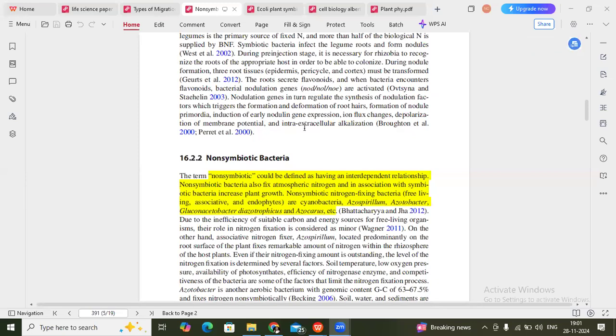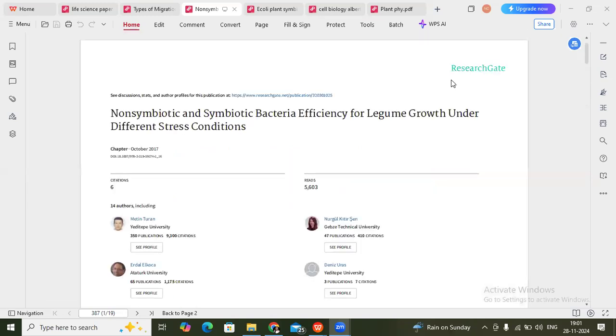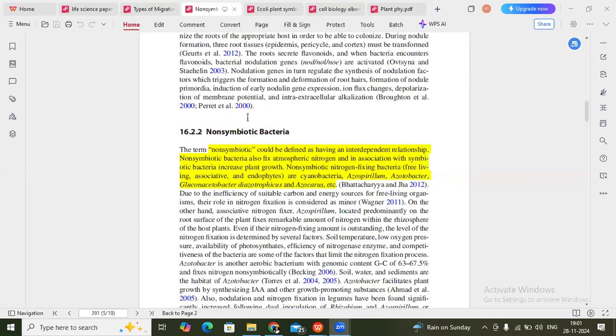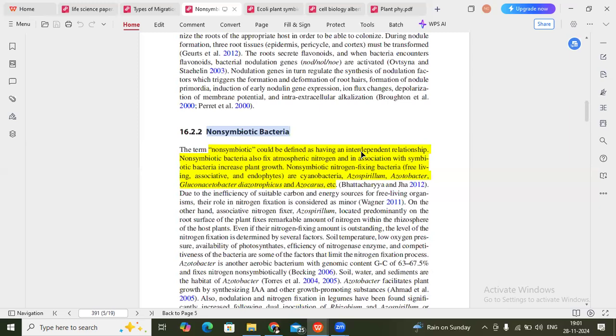One more research article is there. Yes, you can see here, this is from ResearchGate. This paper says that symbiotic bacteria and also non-symbiotic bacteria are there. In symbiotic bacteria, rhizobium, actinobacteria, everything is there. If we define symbiotic as having an interdependent relationship, non-symbiotic bacteria also fix the atmospheric nitrogen. Here I'm not saying that azospirillum is not fixing the nitrogen. It can fix the nitrogen, but not with a symbiotic relationship, and it increases plant growth.